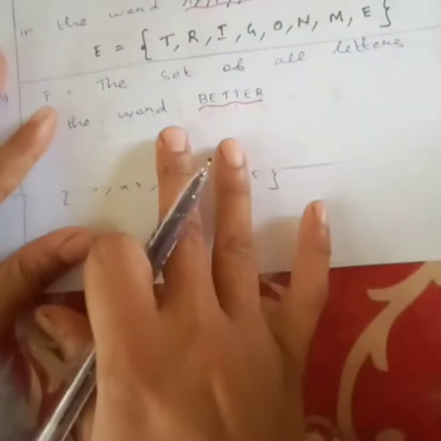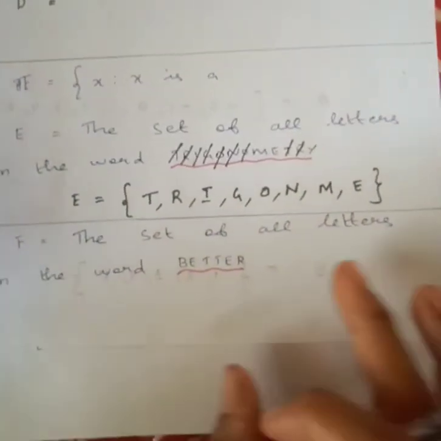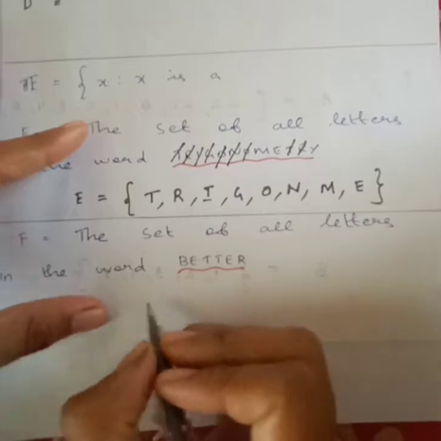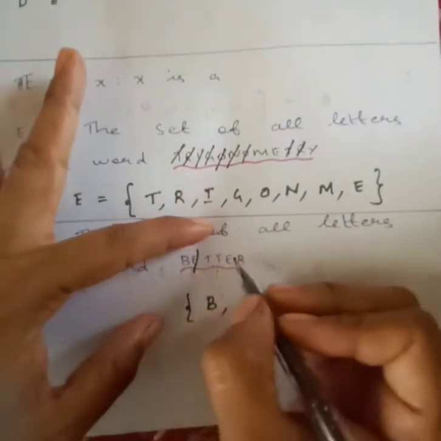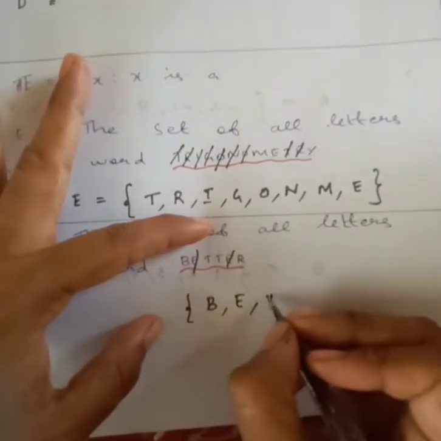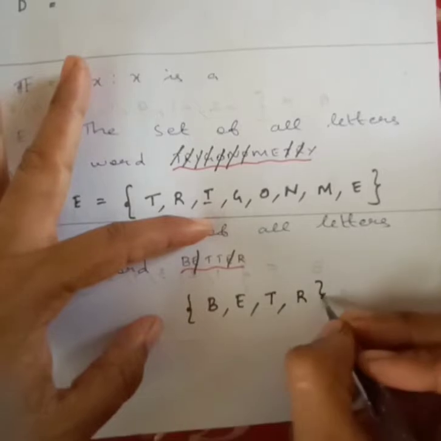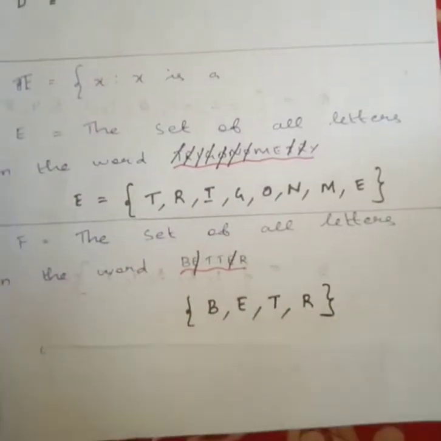Now see the set of letters in the word better, right? So what you will get here? Better means B. E you have 2 times, so you write 1 time. T you have 2 times, so you write 1 time. R. So the set of letters in the word better is B, E, T, R.